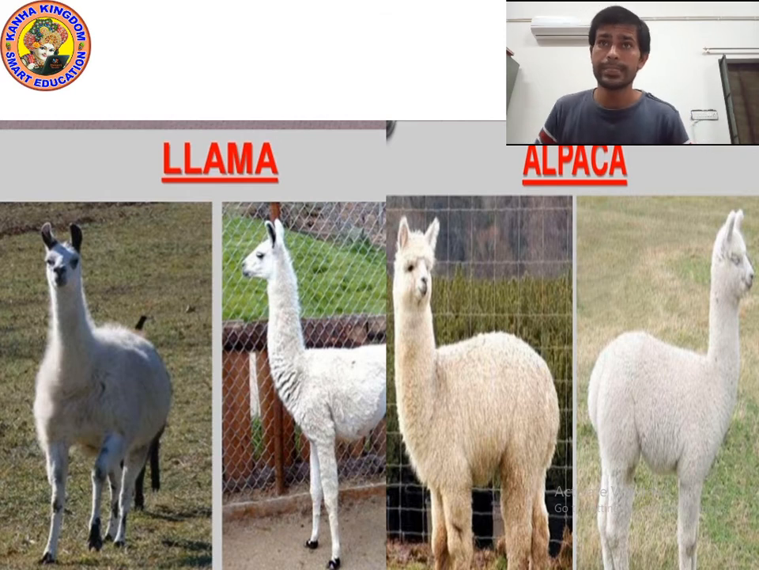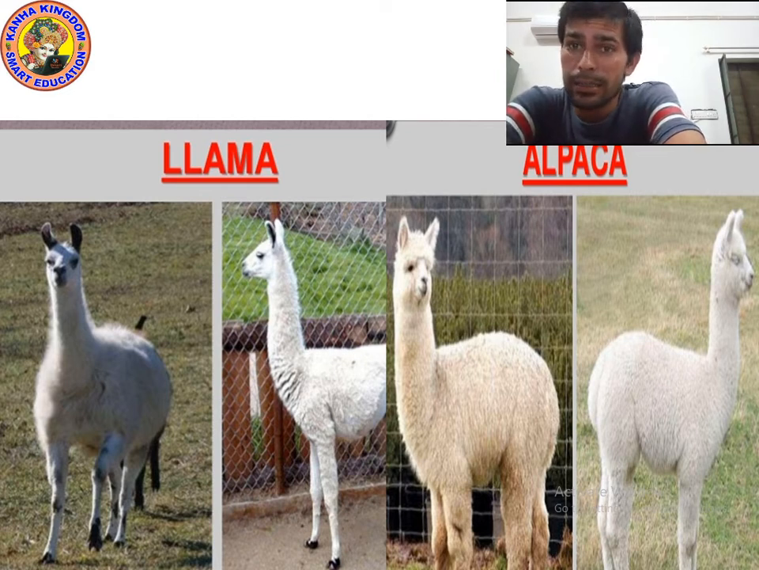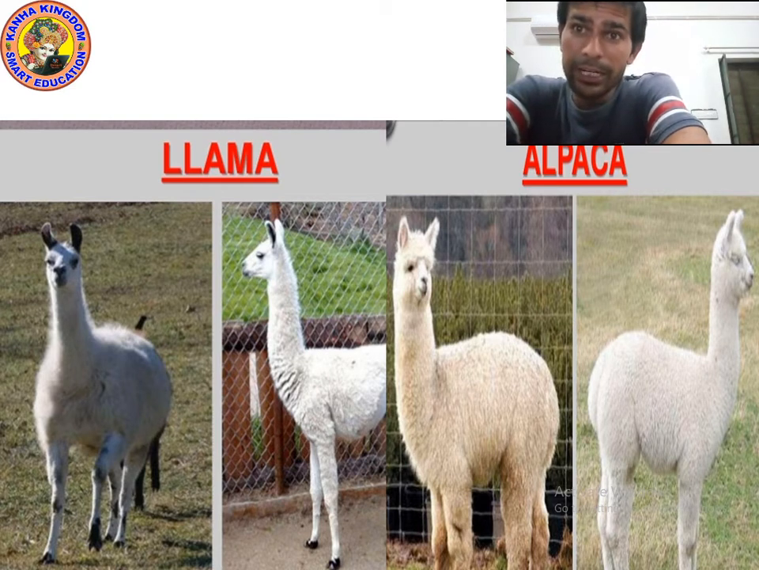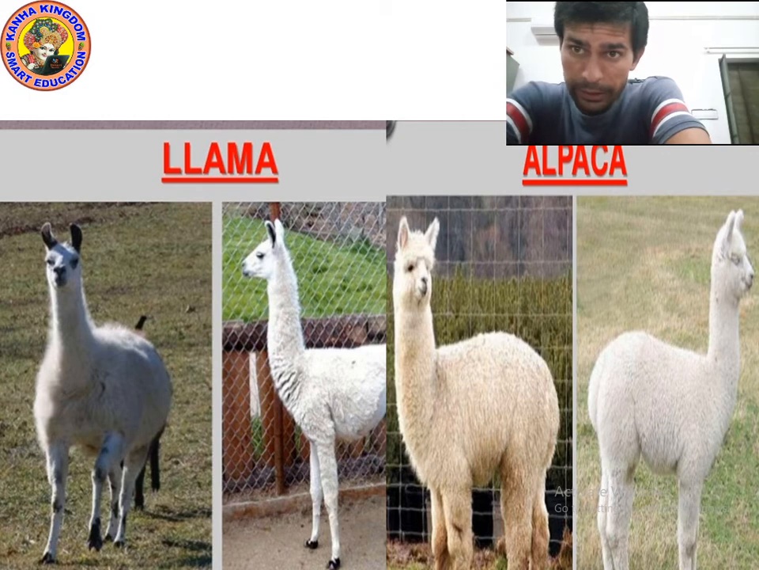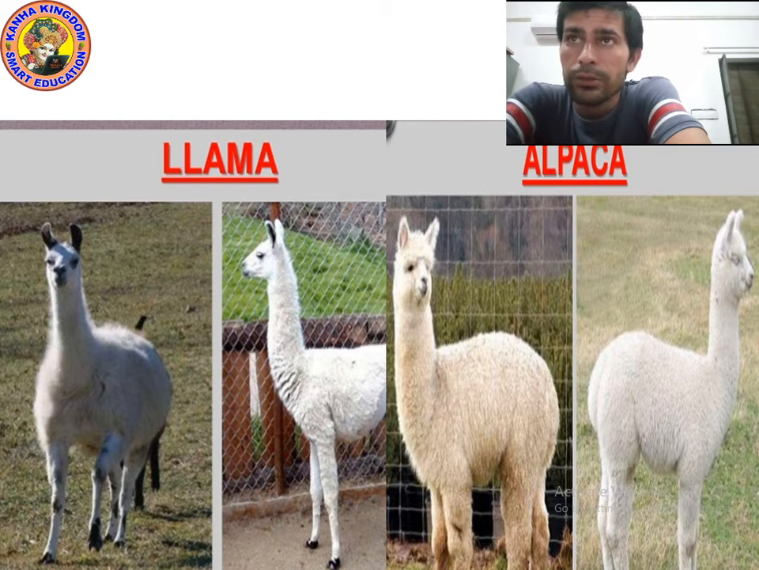Okay kids, as you can see, two different kinds of sheep. Yes, on the screen, can you see? The first two are llama, and the remaining two are alpaca. As I told you in the beginning, there are different breeds of sheep found in different countries. We get wool from them, and wool is used for making different kinds of clothes.